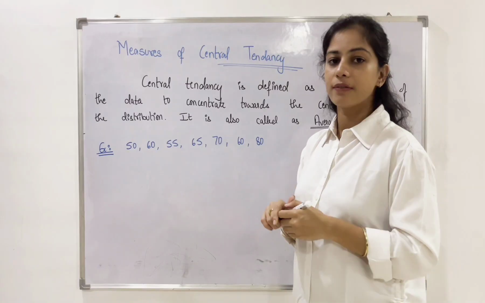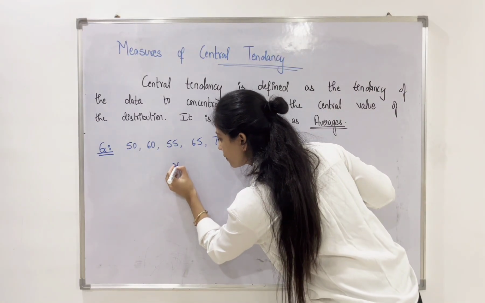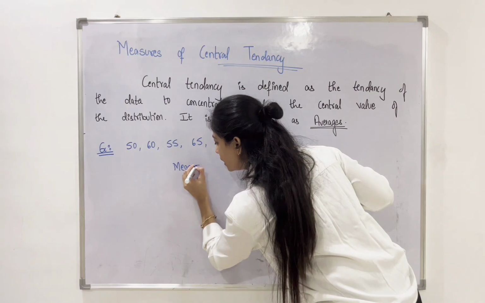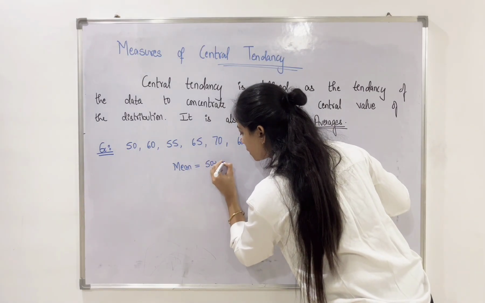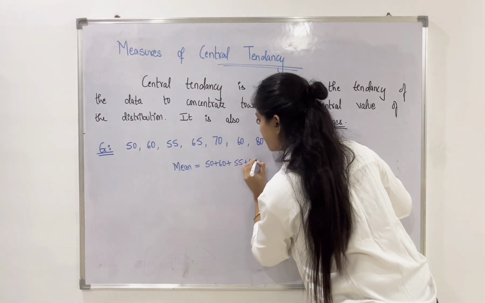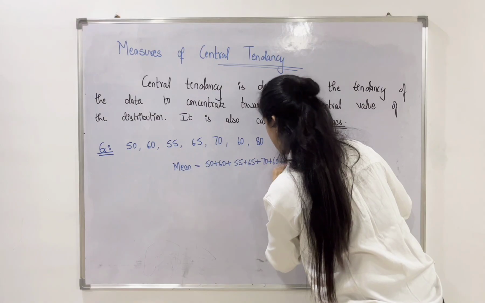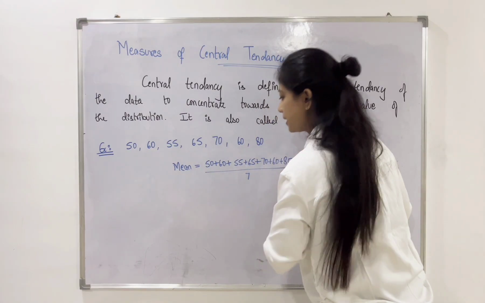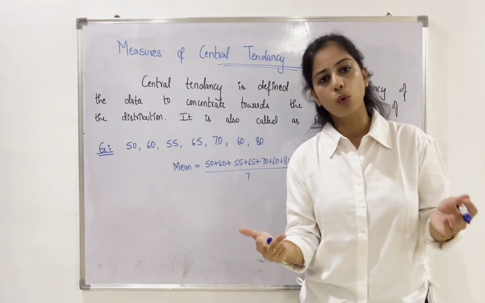Now, suppose you want to find the average of these observations, that is, finding the mean. I'll simply add up all the numbers and divide by 7. This data is nothing but the number of coffees sold in a week.